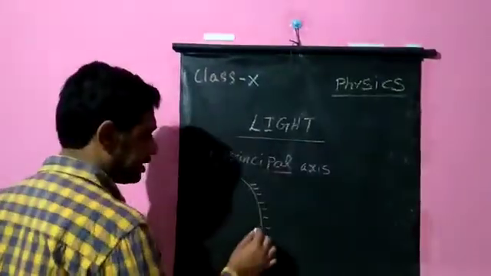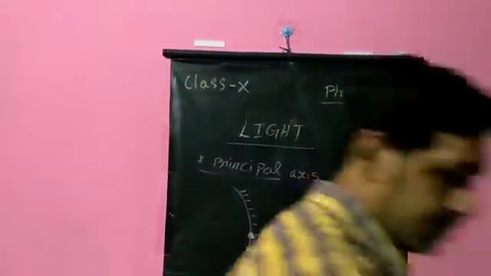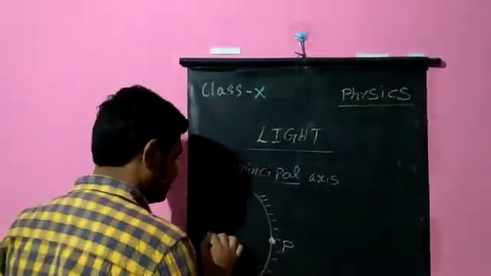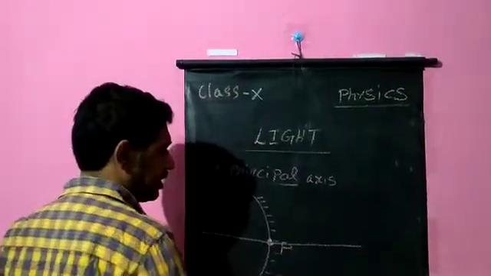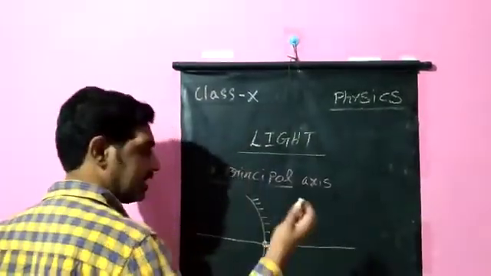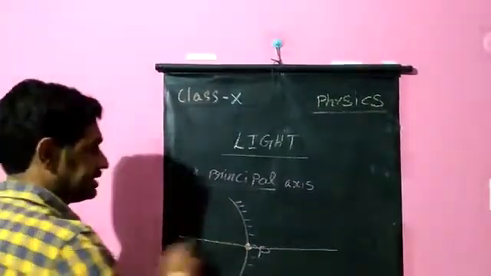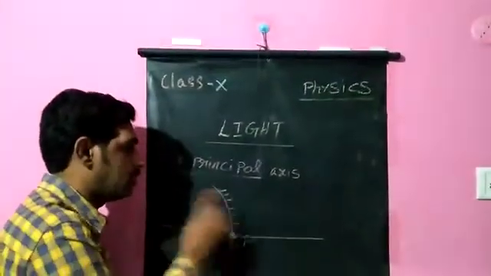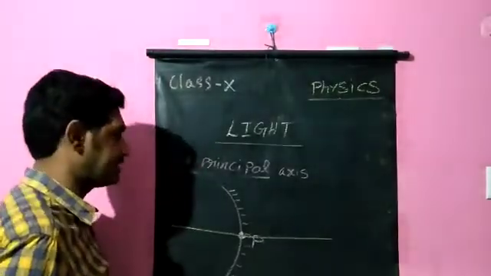In this concave mirror, suppose this one is the pole of the mirror denoted by P. If we imagine that a line is passing through this pole and extends on both sides, we call this the principal axis. The yellow one is the principal axis, an imaginary line passing through the pole of the mirror on both sides of the mirror.